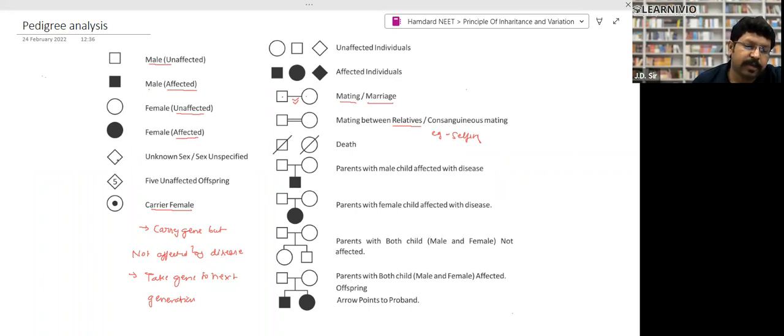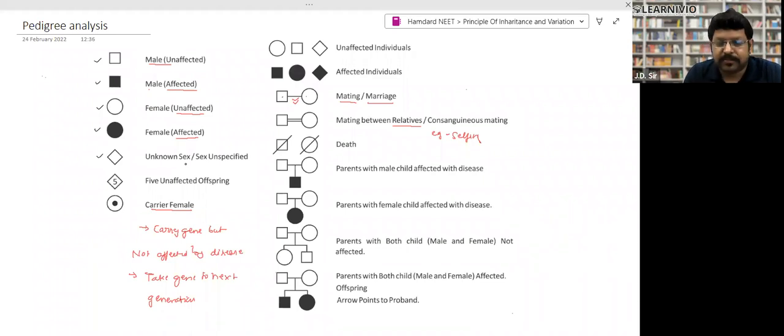Then this one means unspecified sex. What is unspecified sex? What does it mean? Transgender. They have both female and male traits, right?